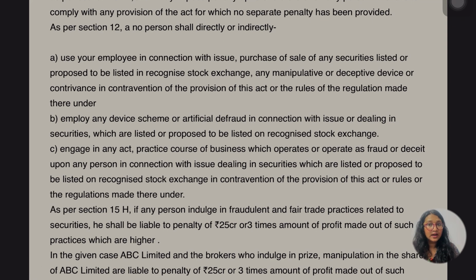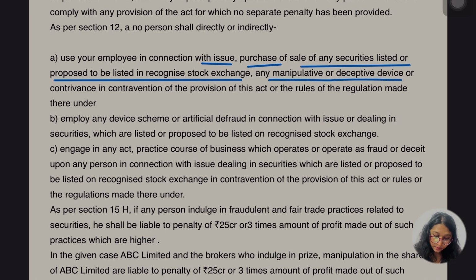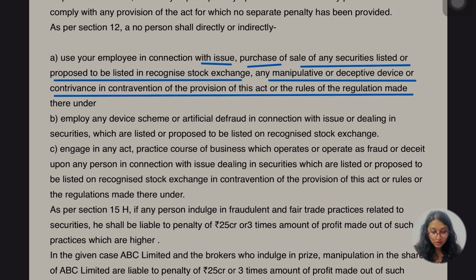No person shall either directly or indirectly use or employ, in connection with the issue, purchase or sale of any security listed or proposed to be listed on a recognized stock exchange, any manipulative or deceptive device or contrivance in contravention of the provisions of this Act or the rules or regulations made thereunder. इतनी बात समझ में आई?